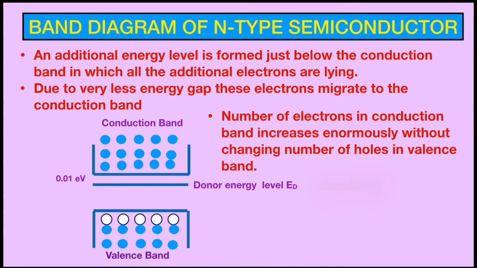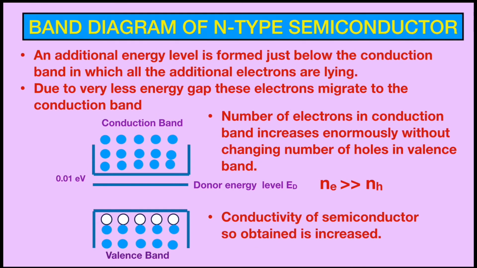So we can say Ne is very much greater than Nh in case of the n-type semiconductor, and the conductivity of this semiconductor is increased because a large number of electrons are available in the conduction band. So this n-type semiconductor is a better semiconductor in comparison to the intrinsic semiconductor. So likewise, let's see about the p-type semiconductor.